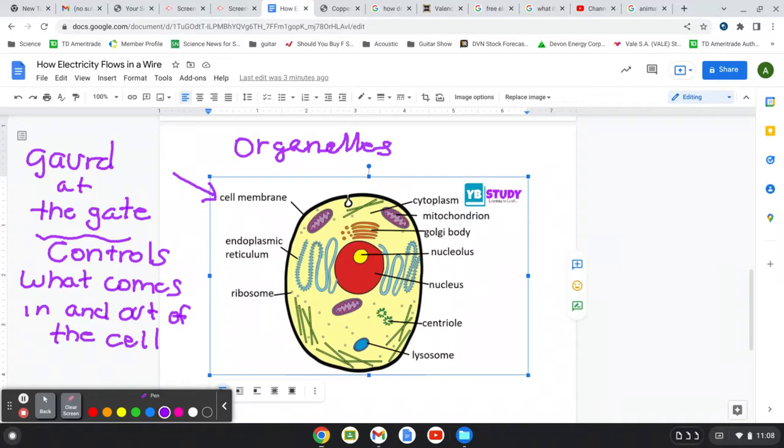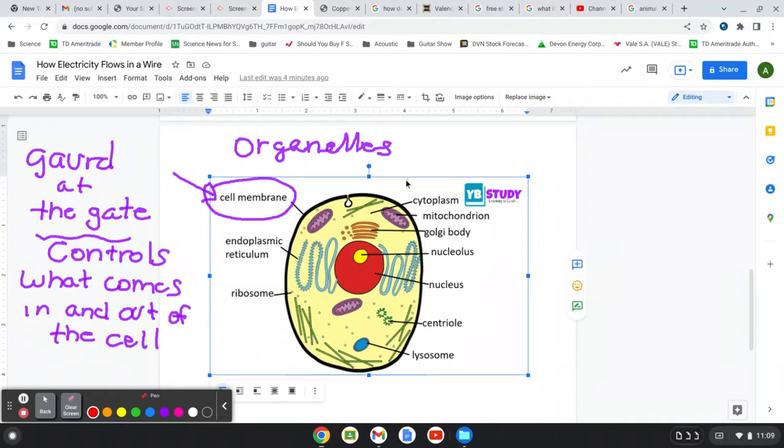So again, the cell membrane protects the cell. It's that coating on the outside that protects the cell, and it controls what comes in and out of the cell. Again, the cell needs water, it needs nutrients, and it needs to get rid of waste. So that's what the cell membrane does.